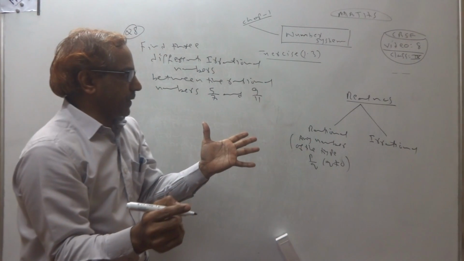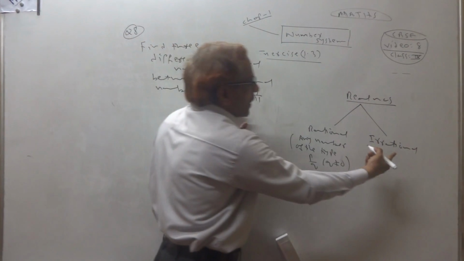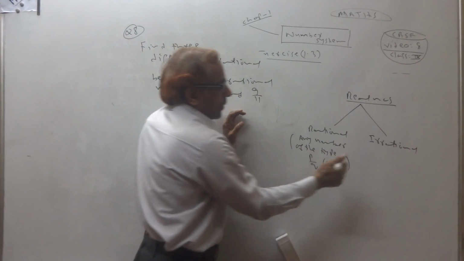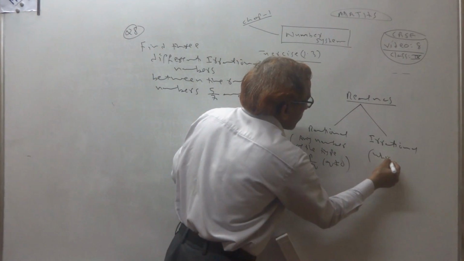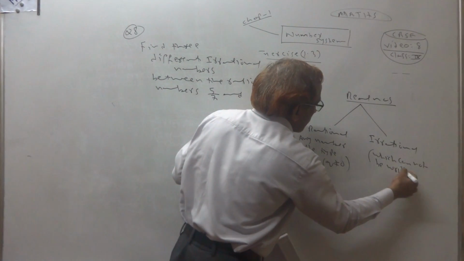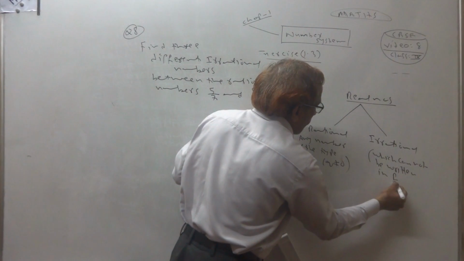And an irrational number is one which cannot be written in the form p/q.